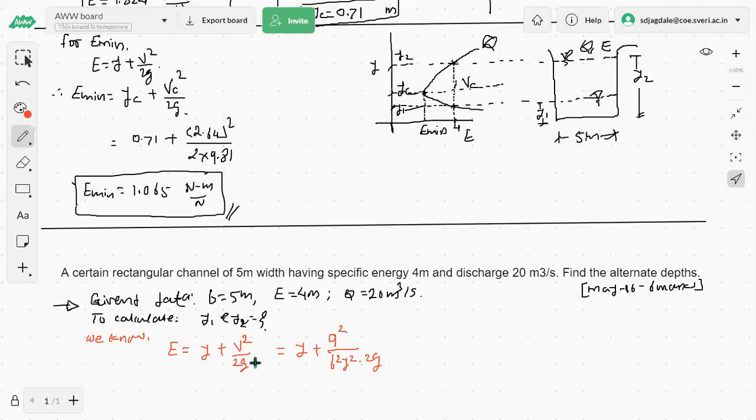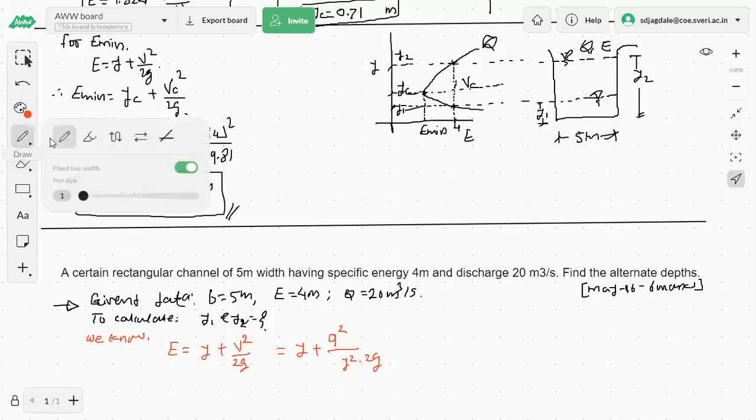Okay, I have replaced this velocity by the discharge upon area. Discharge upon area is small q. Sorry, q square by y square will be there only, no? How come b square will be there? b square will not be there. q square by y square will be there.